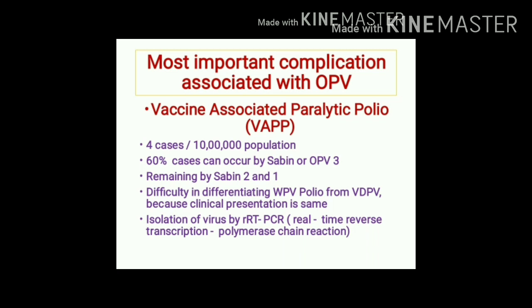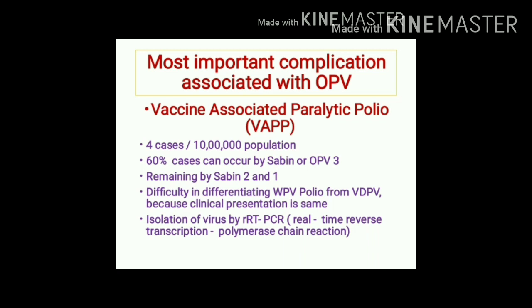Out of these cases, 60% occur because of OPV type 3, whereas the remaining 40% occur because of type 2 and type 1. Now clinically it is very difficult to differentiate paralytic polio produced by wild polio virus and that produced by vaccine virus.